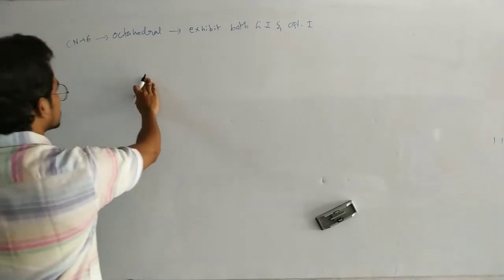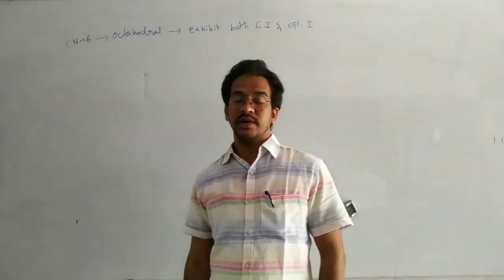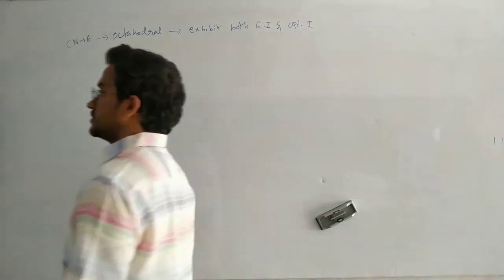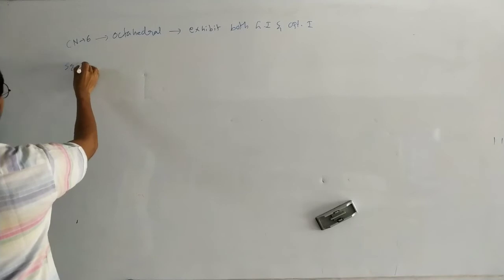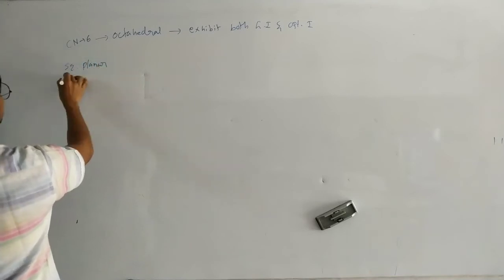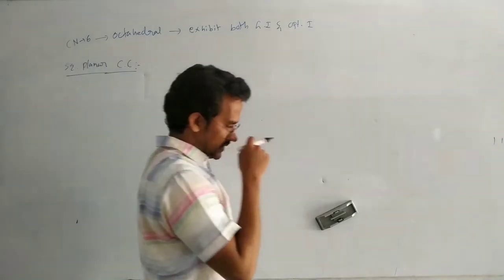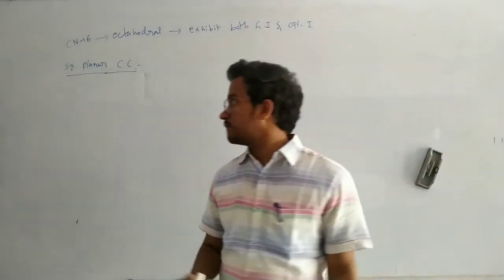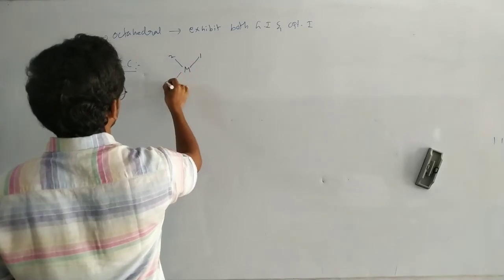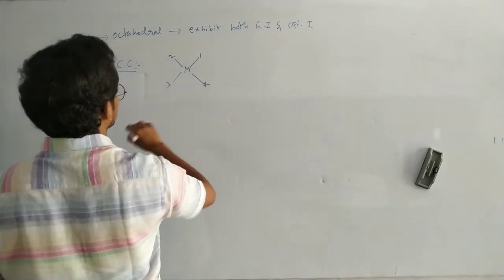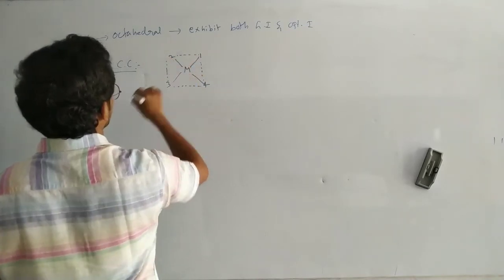Tetrahedral complex compounds do not exhibit geometrical isomerism, and the square planar complex compounds exhibit geometrical isomerism. So here, square planar complex compounds, let us discuss. Here this one: metal, first ligand, second ligand, third ligand, and fourth ligand. The square planar complex compound.